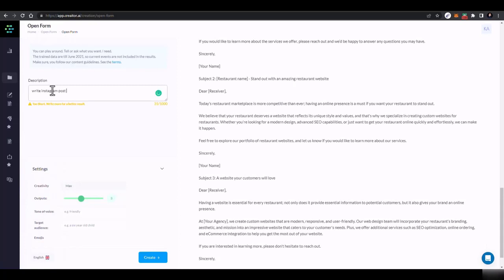Or you can write Instagram post ideas for me, as I am a Udemy instructor. I am teaching about freelancing, entrepreneurship, and passive income. Okay, so I'll just type this in and click on create, and it would create some post ideas for me, which I can generate. So let's see what happens.